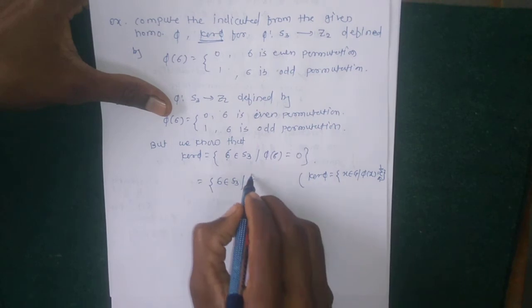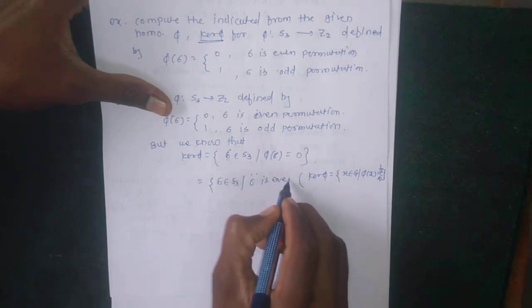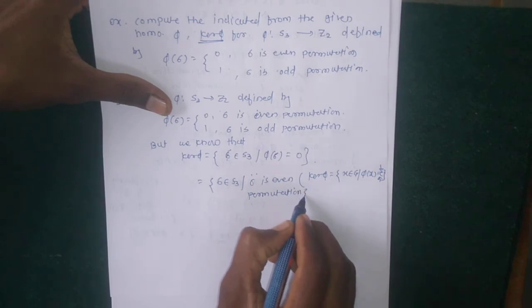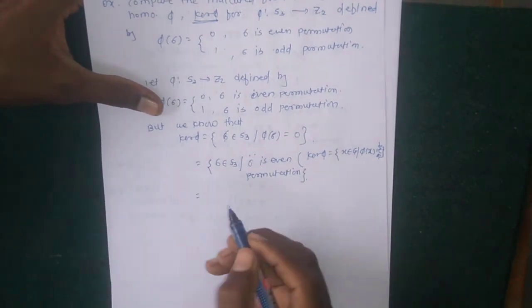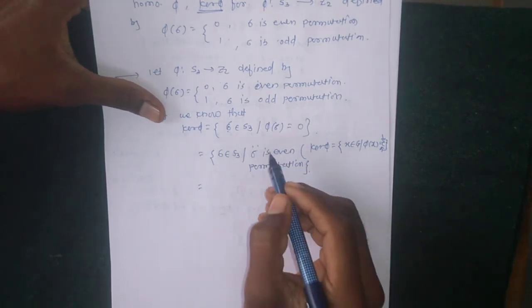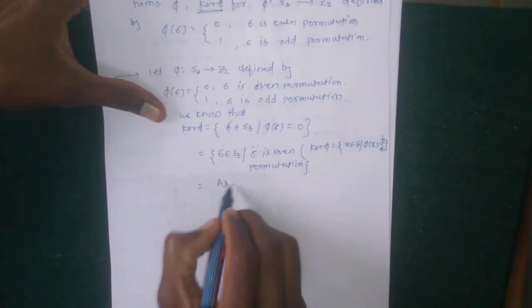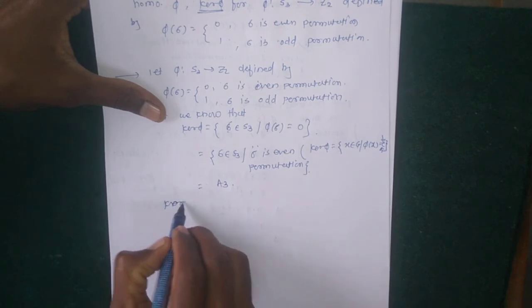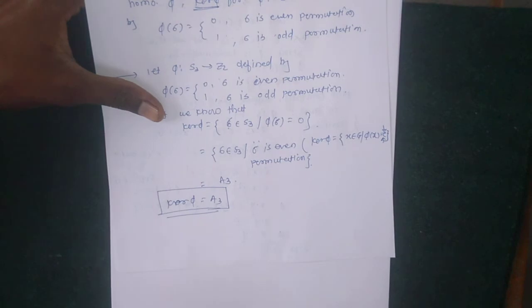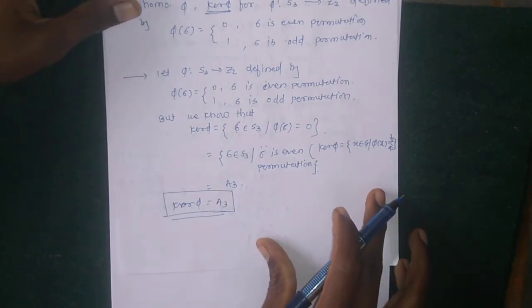So kernel phi contains only even permutations, and the set of even permutations is A3. Therefore kernel phi equals A3. So this is one example.